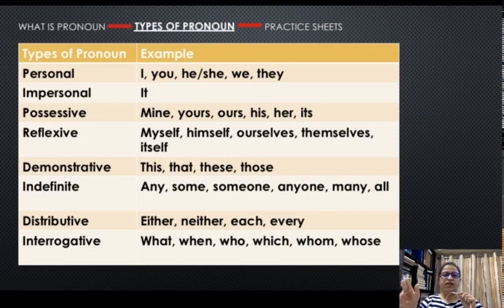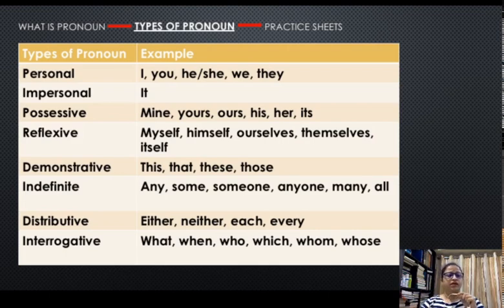That thing is yours. This thing is ours. That book is his. If the book belongs to a female, then that book is hers. Its, if something belongs to a non-living thing: the data belongs to the computer, its data, meaning the computer's data. This is how you use possessive pronouns.